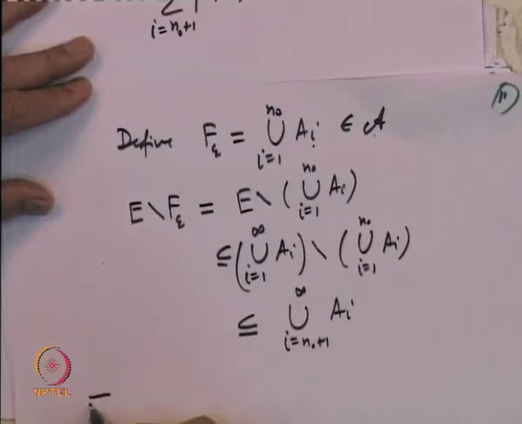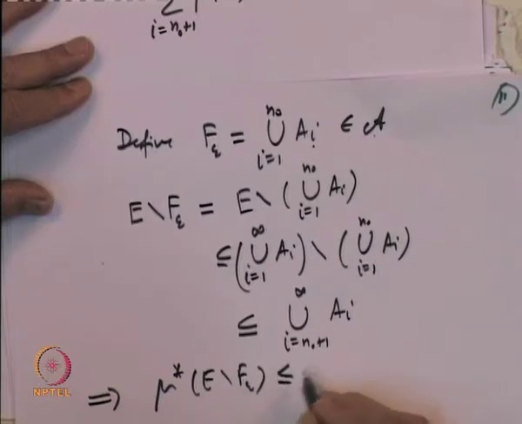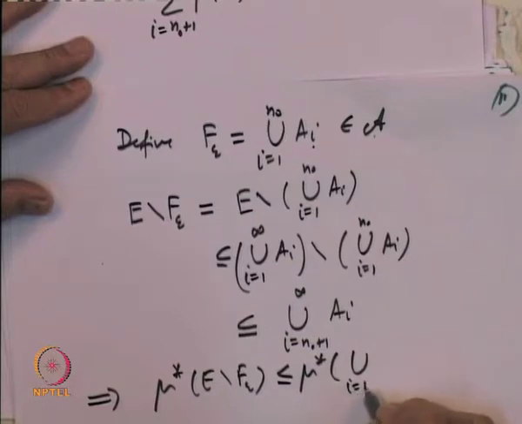That implies that mu star of E minus f epsilon is less than or equal to mu star of the union i equal to n naught plus 1 to infinity A i.